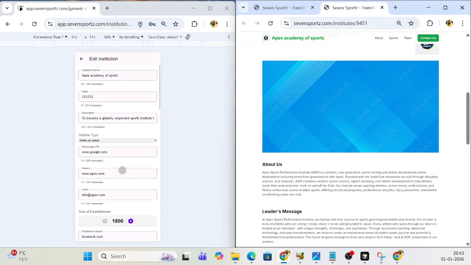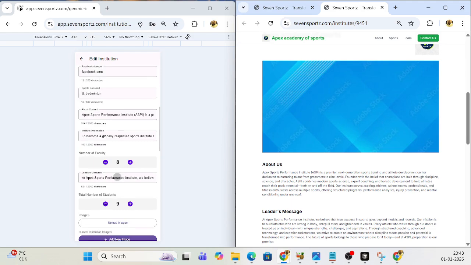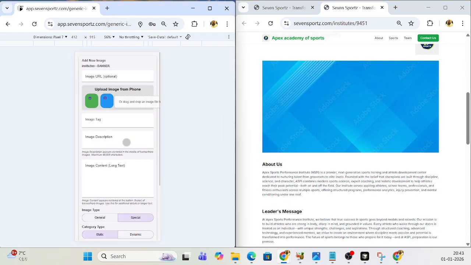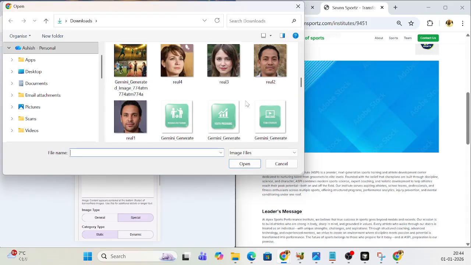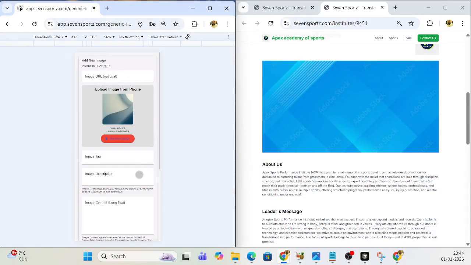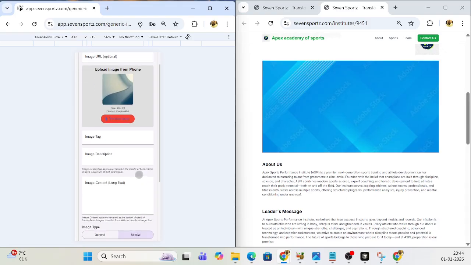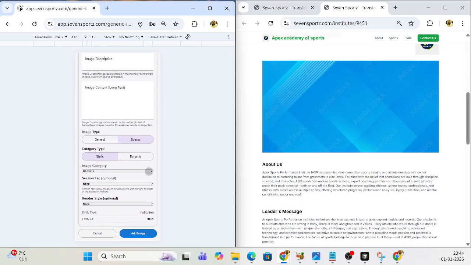You can actually add a lot of things, like background images also, and you can make a complete end-to-end page. Let us add some more images here. Let us add some background image. Yeah, this is a background. If I add a background, I can add it to a section, and I can also add a background to a complete page.